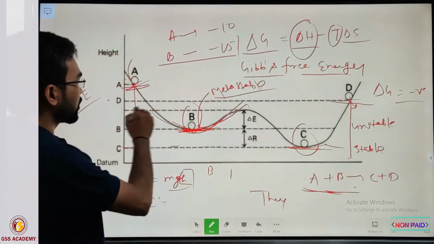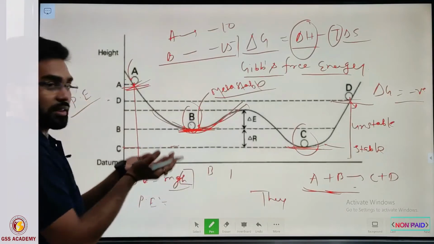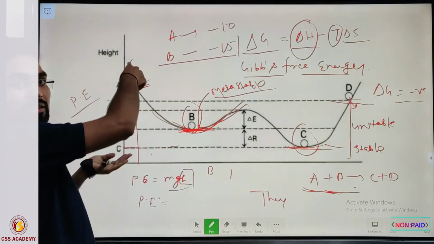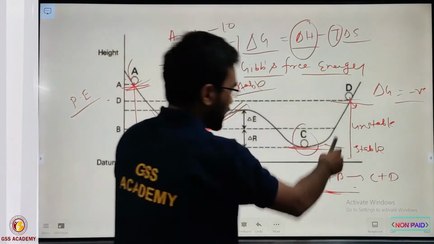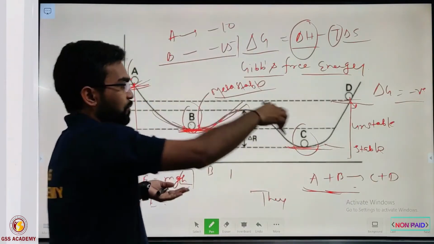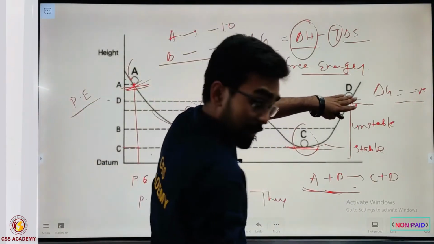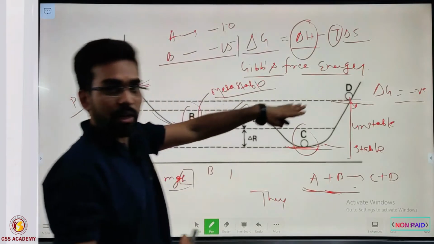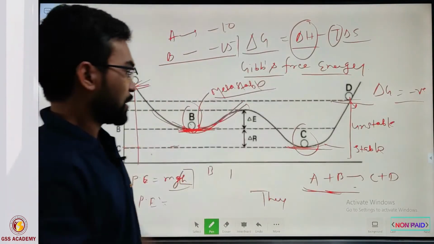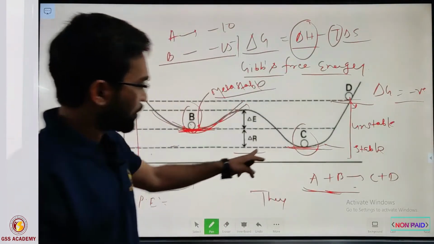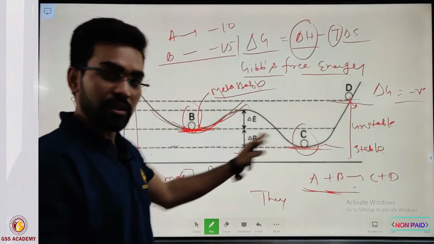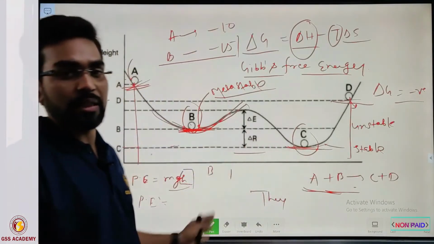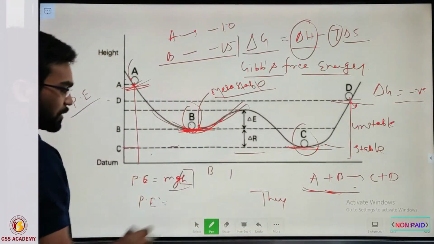If potential energy increases, what does it mean? The height increases, right? Potential energy means H increases. So if the potential energy increases, the stability of that phase decreases. So this is the important relation. Here we conclude that the potential energy and the stability of a phase are inversely proportional to each other.